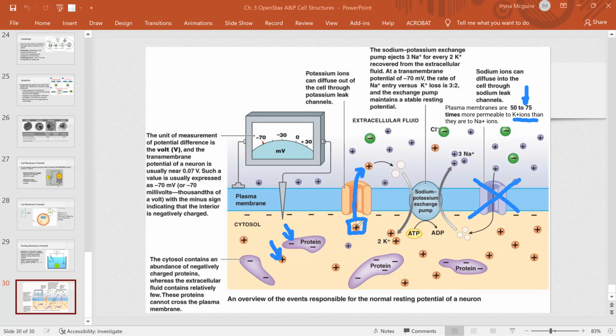So if 75 potassium move out and only 1 sodium moves in, well, now it's not an equal exchange. Now we're losing positive charges, and the cell inside becomes negative. That makes sense? Okay, so this is how your cells separate charges.